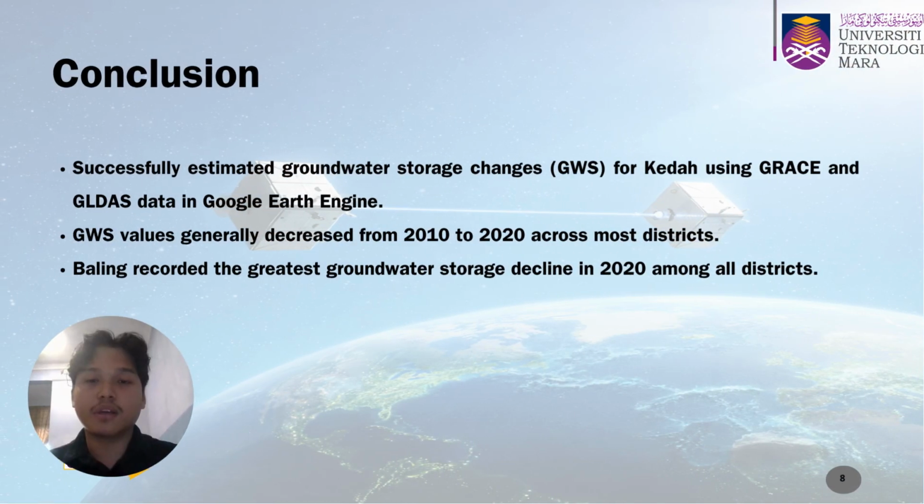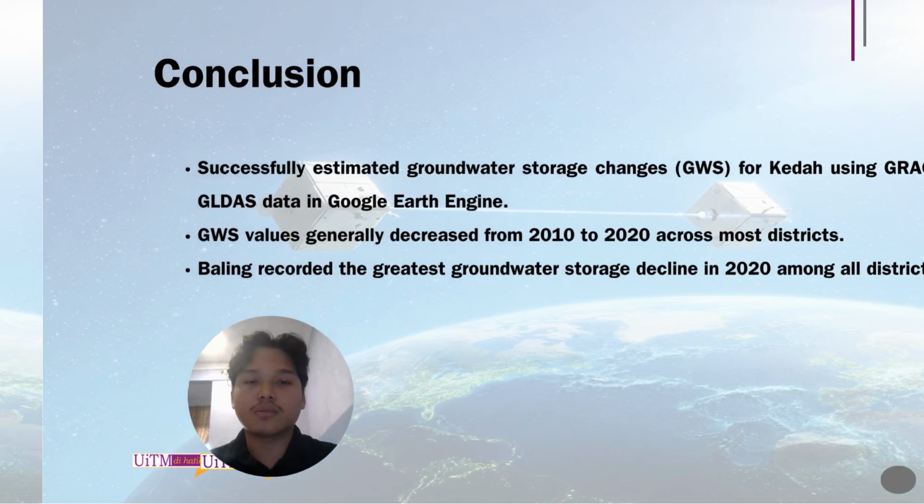This study successfully estimated groundwater storage changes over Kedah using GRACE and GLDAS datasets in Google Earth Engine. The results indicate that groundwater storage generally decreased from 2010 to 2020. Among all districts, Baling experienced the greatest groundwater storage decline in 2020.